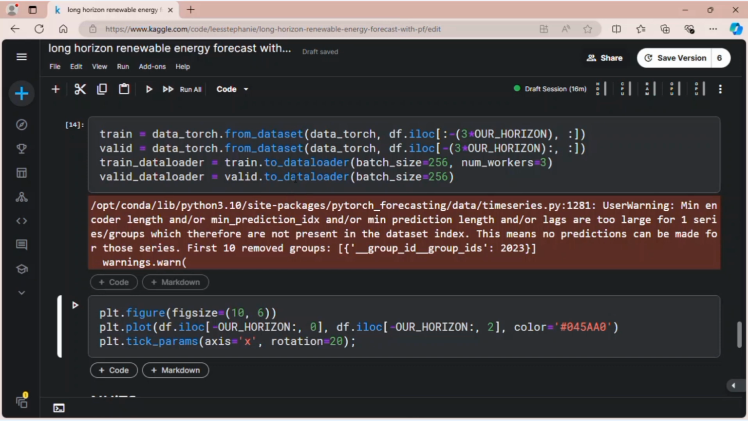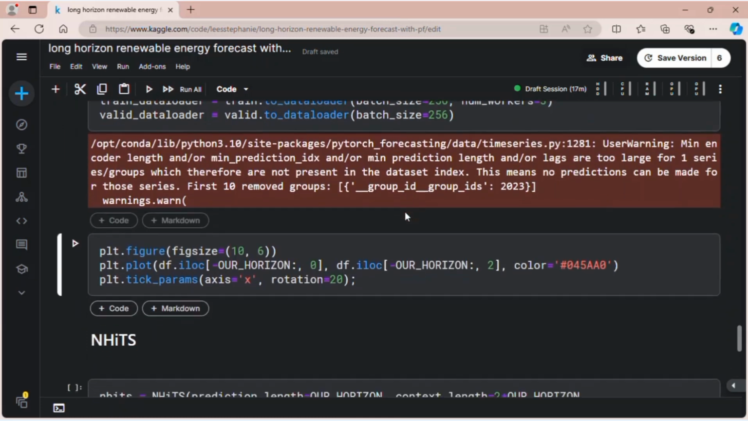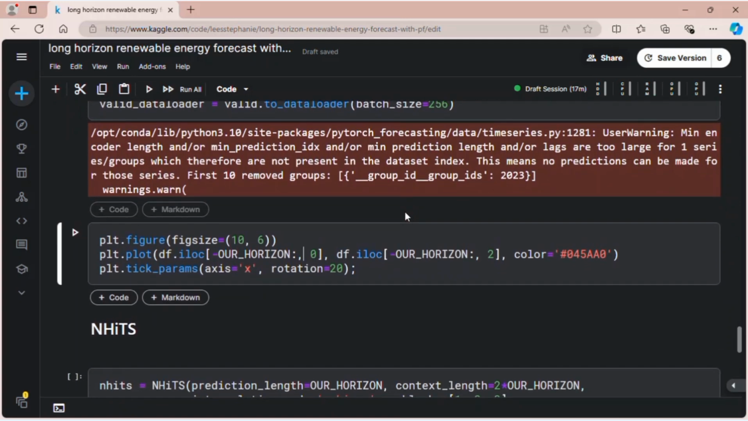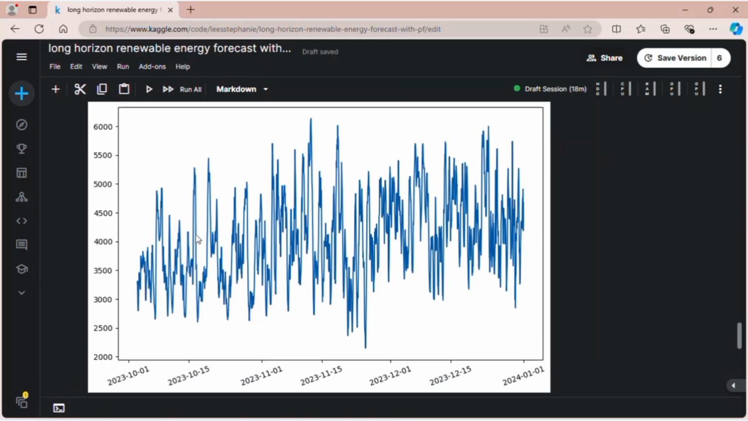To get the data loader, we use the to_dataloader method, and I use a batch size of 256. This is distributed data parallel training, by the way. So if we have 256 data in each batch, this batch would be distributed across 2 GPUs so that each GPU would have 128 data. Now let's see the valid data time plot. This is the series that we want to predict, starting from October to the last day of December in 2023.